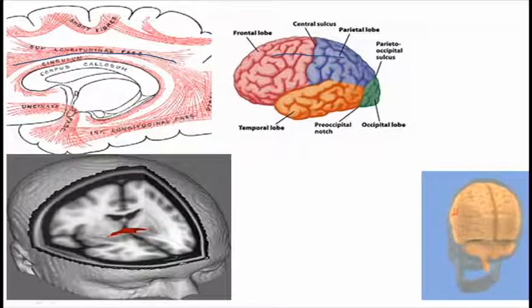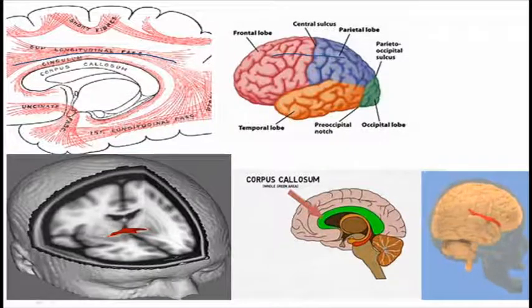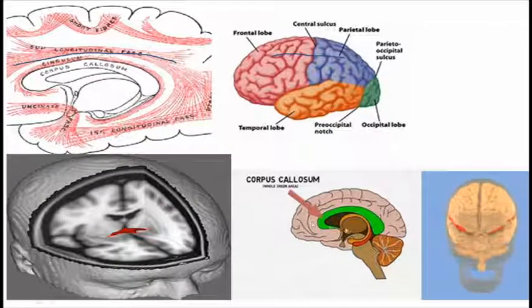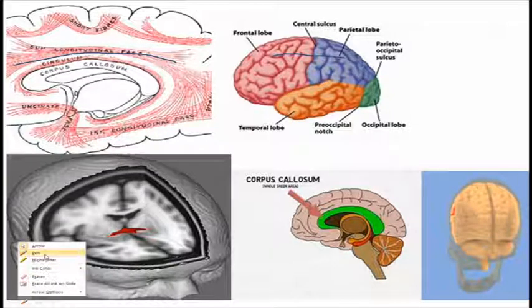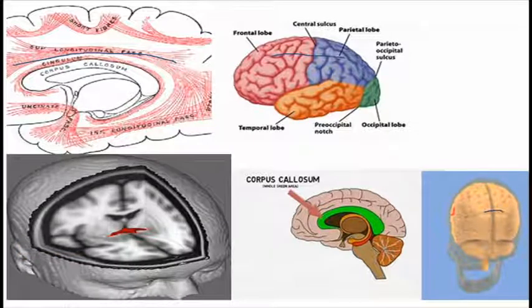These are called the commissure fibers, and the major example is the corpus callosum, which connects the brain transversely, from left to right. You can see it connects the brain in this direction, while the association fibers connect the brain from here forward, anteriorly. Okay, this is the commissure, and these antero-posterior ones are called the association fibers.